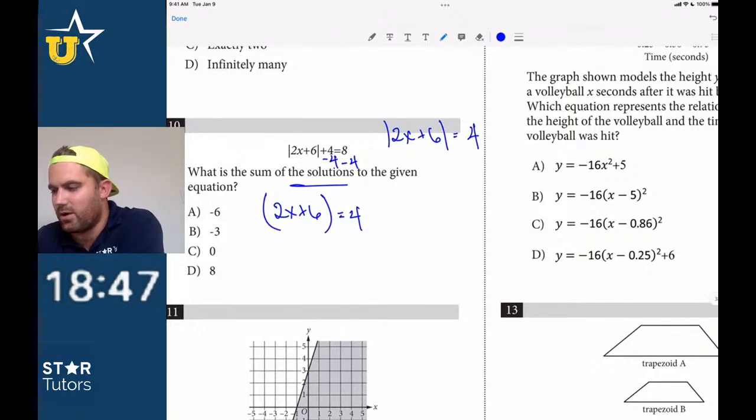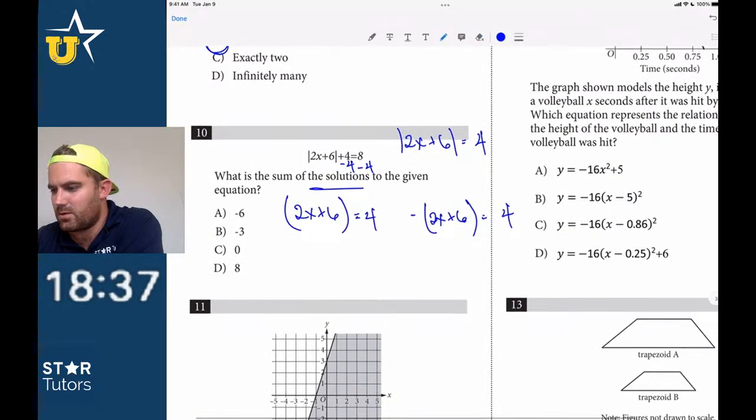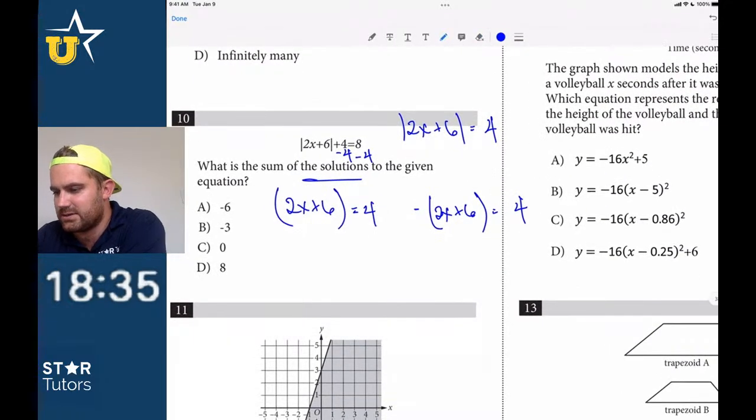2x plus 6 is equal to 4. And then I like to say negative 2x plus 6, right, is equal to negative 4, or is equal to positive 4, rather, sorry. So we have 2x plus 6. We're going to subtract 6 on both sides. 2x is equal to negative 2. So x is equal to negative 1.